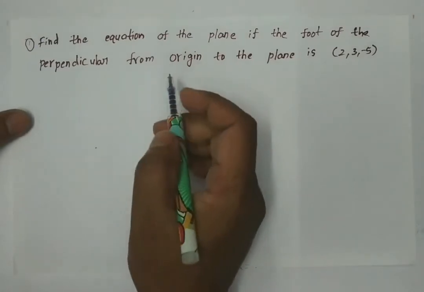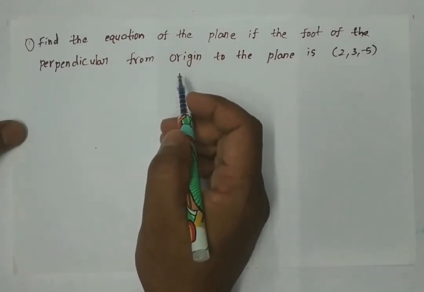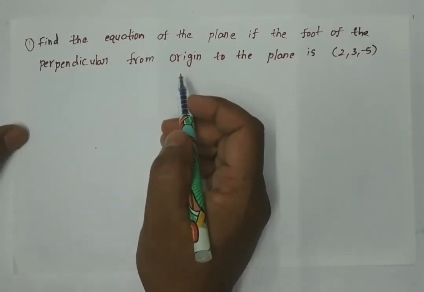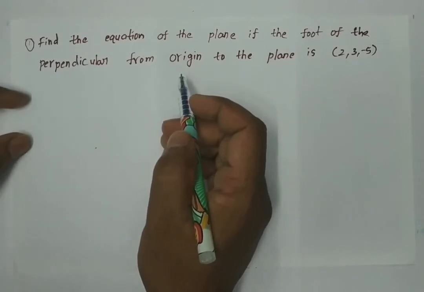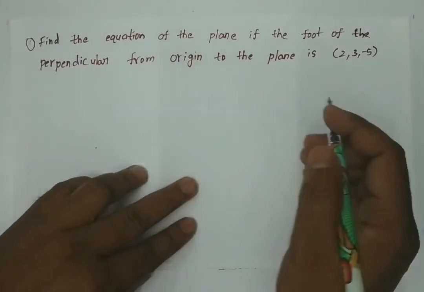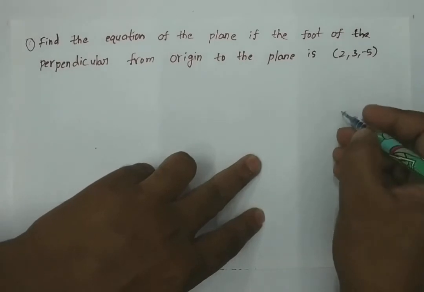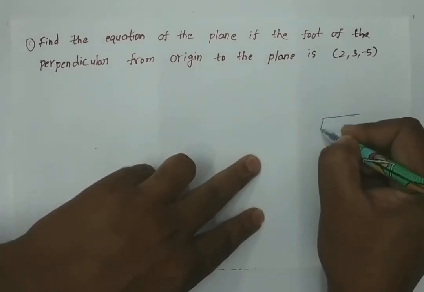Find the equation of the plane if the foot of the perpendicular from the origin to the plane is 2, 3, minus 5. For this we need to consider a plane.